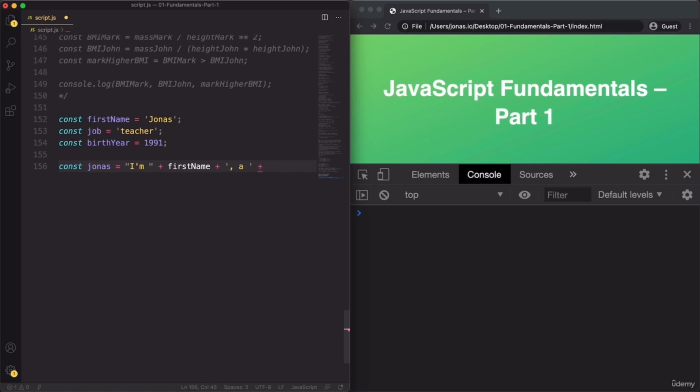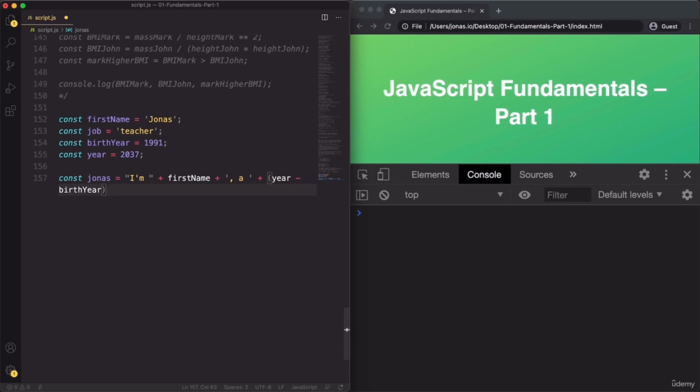So that's the current year. So let's put that here as well. And let's again say that the year is 2037. So plus year minus the birth year. Now in order to make this work, we actually need to put this operation between parentheses. Like this. And so it will do the calculation first and then the concatenation.